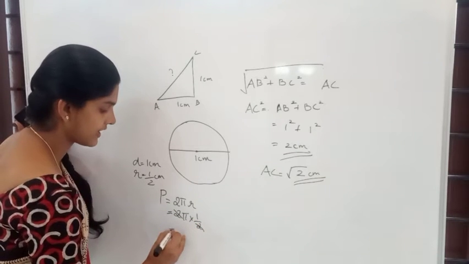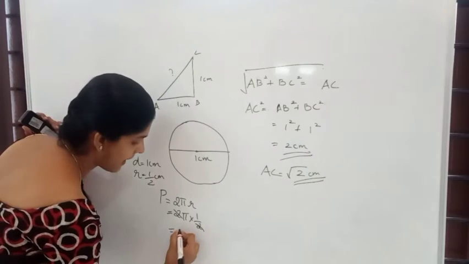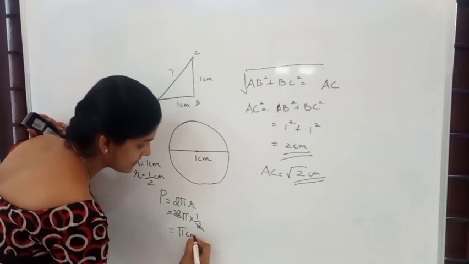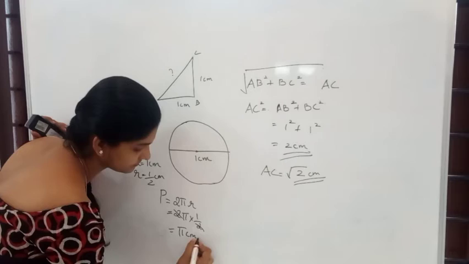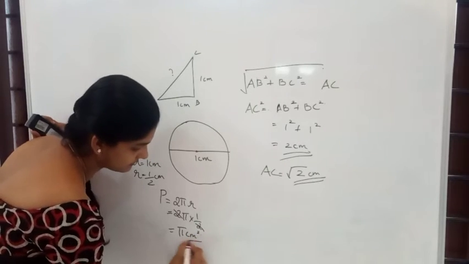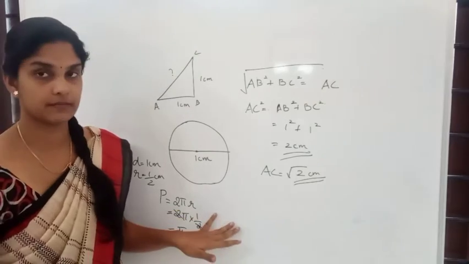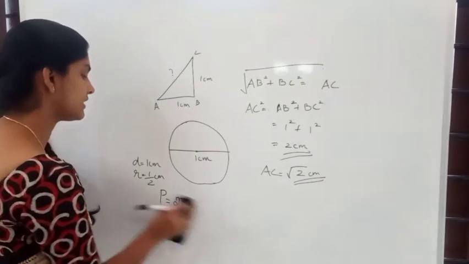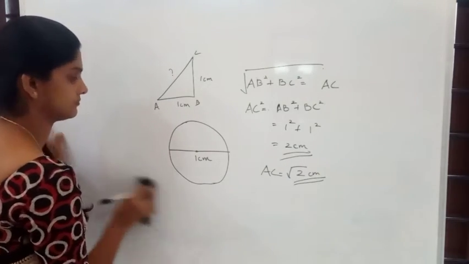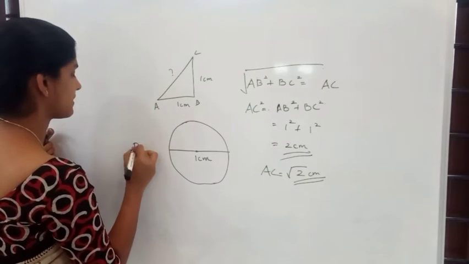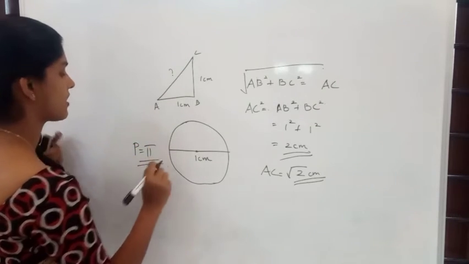So, what do you get? We get it as pi centimeter square. So, that is the what? Perimeter. You got it as pi, right? What is the perimeter? Perimeter is pi.